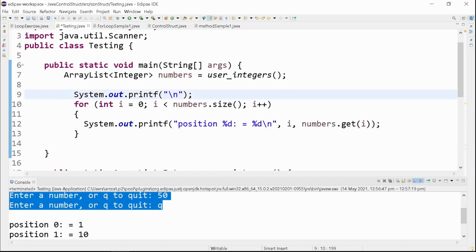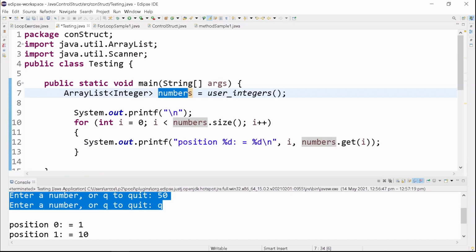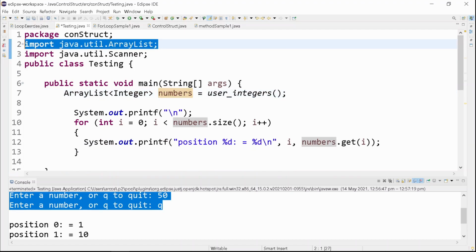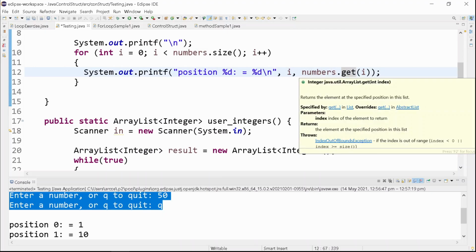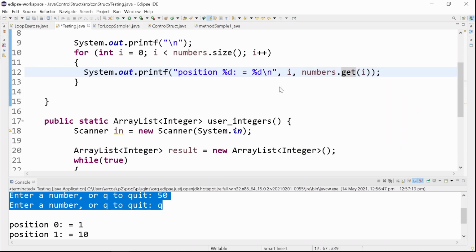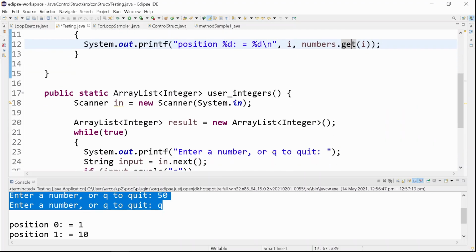So this is an example of array list. Again, you have ArrayList as the class and the data type, then the variable name. You also have to import the package java.util.ArrayList, and the get method to access the elements of the array list.